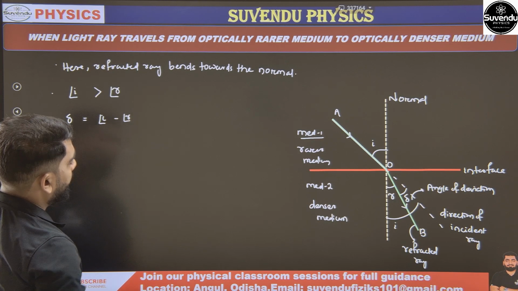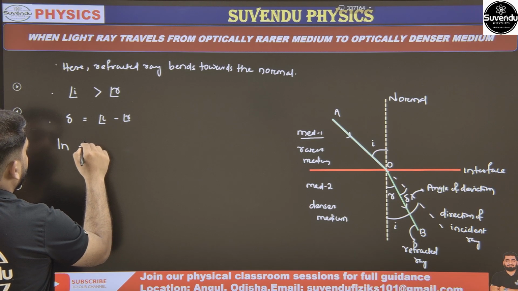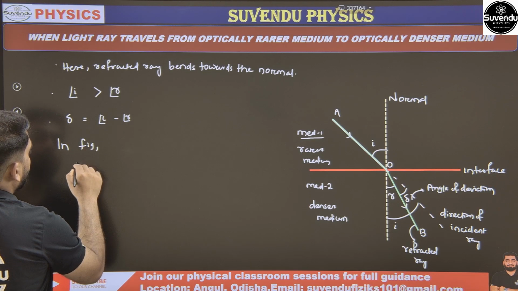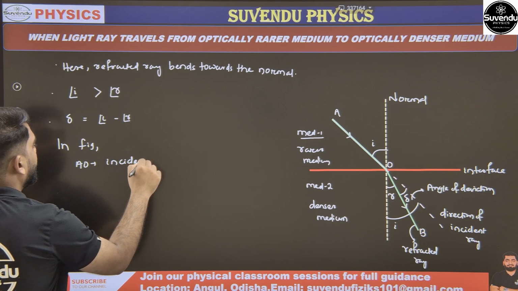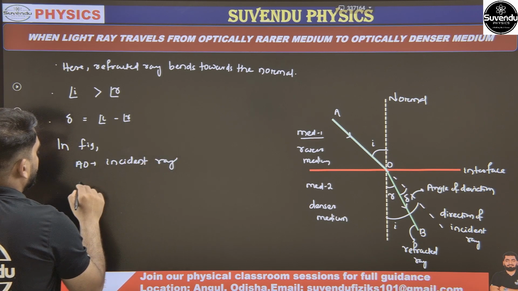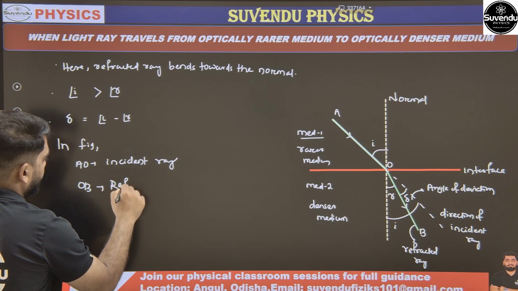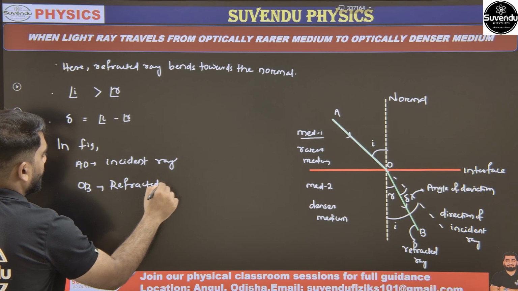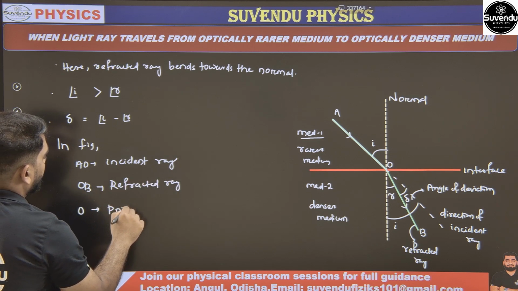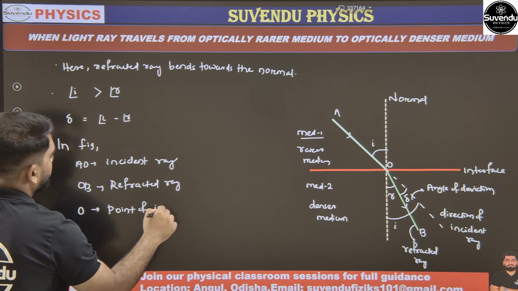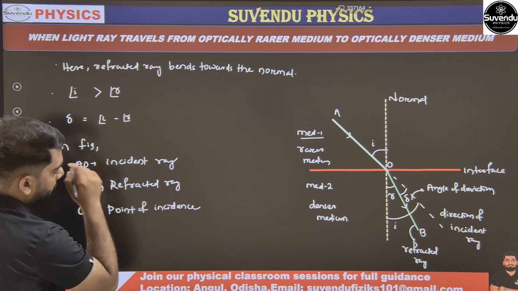और क्या चीज देखो डायग्राम पे, in this figure, AO is our incident ray, very good, and OB, that is our refracted ray. Next, O is the point of incidence, perfect.